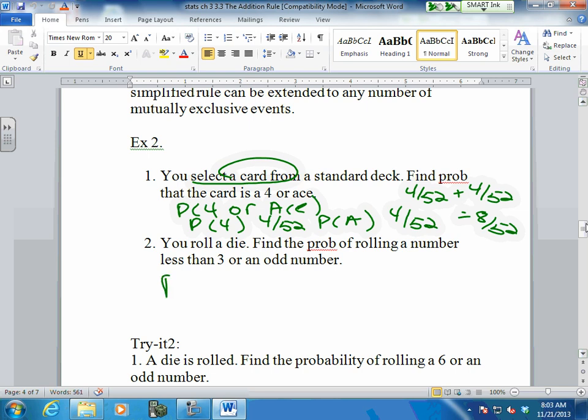The probability of rolling a die less than 3 or odd number. Now, probability that it is less than 3.